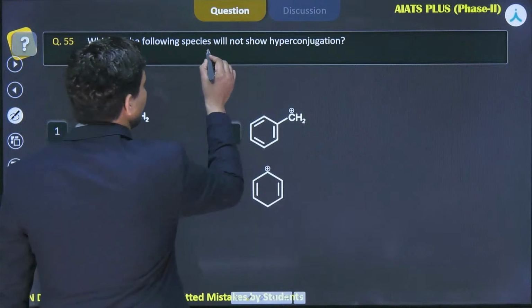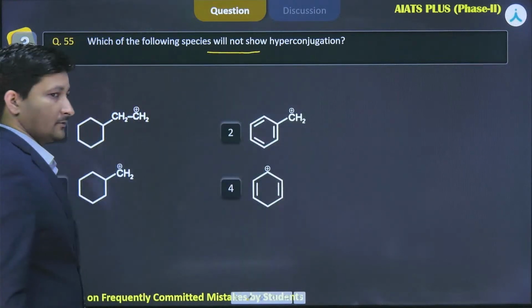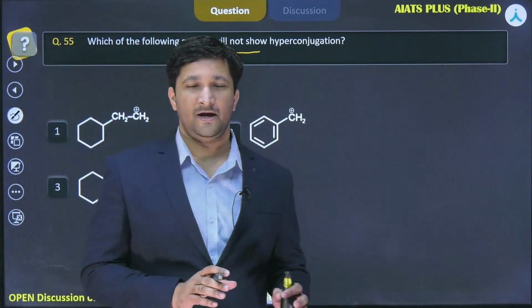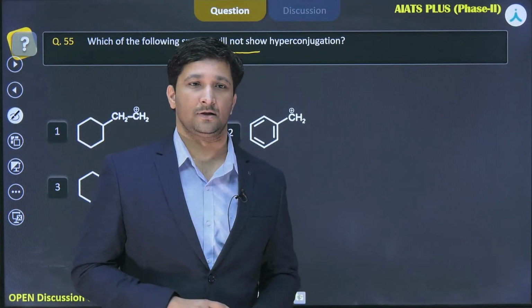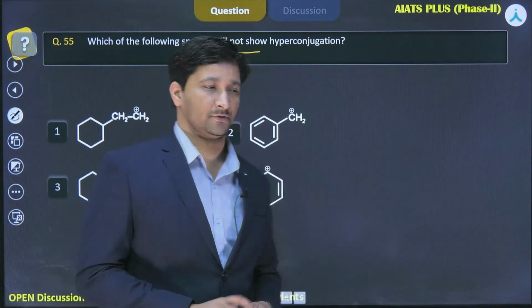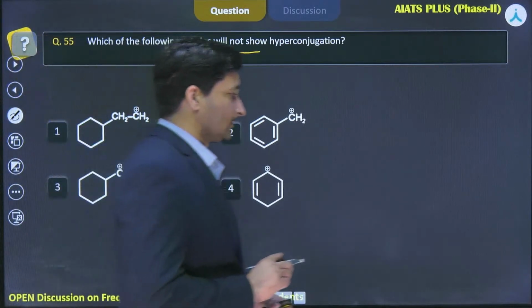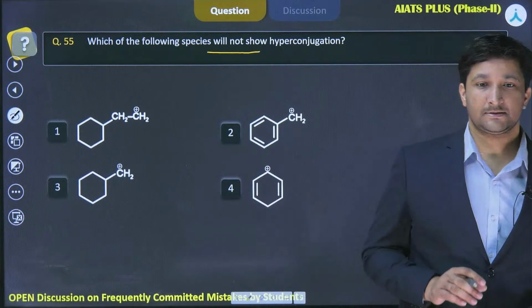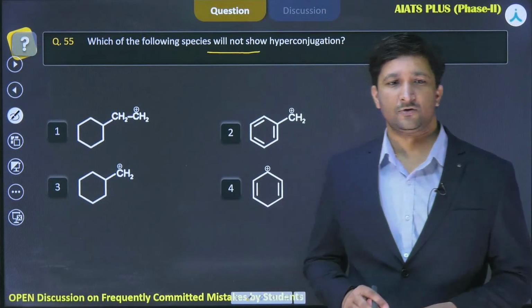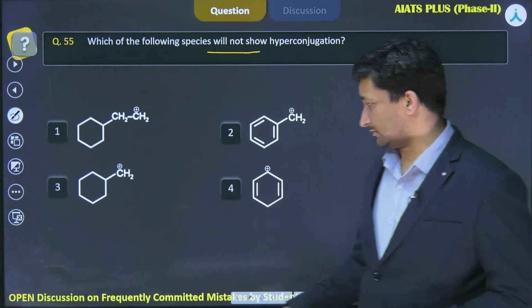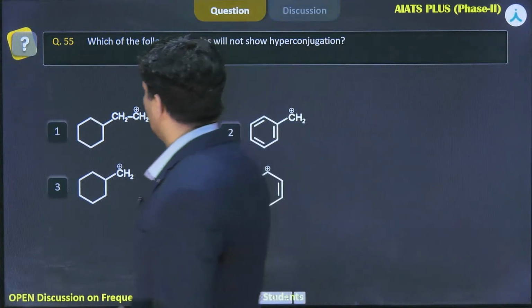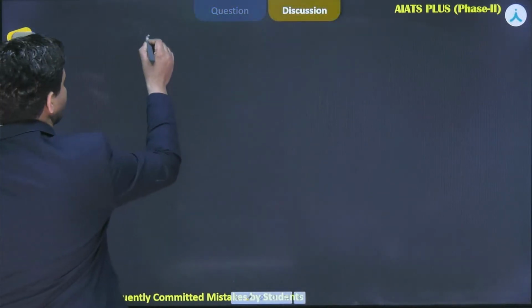Okay, so whenever you come up with a certain question, you have to first of all underline the facts which they want to know, the most important word related to that question. So they are asking which will not show hyperconjugation. But before that we are going to discuss a few points about hyperconjugation. So let's begin.